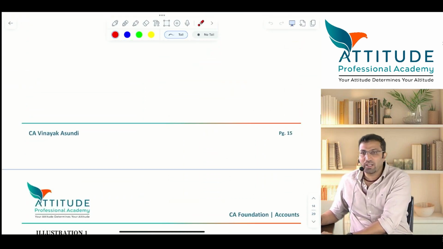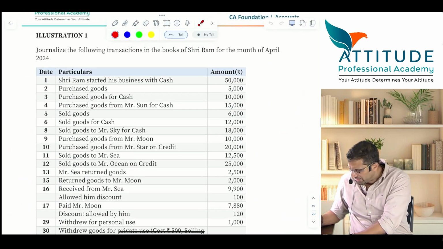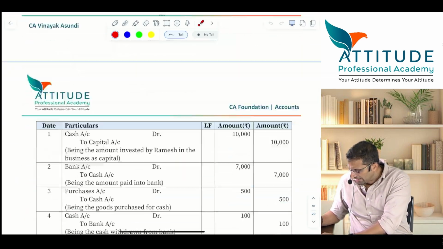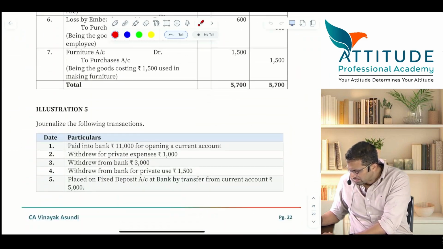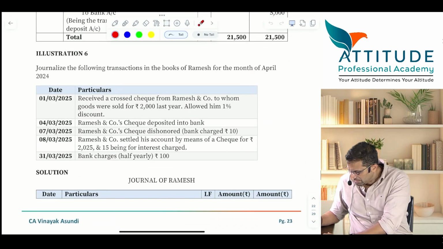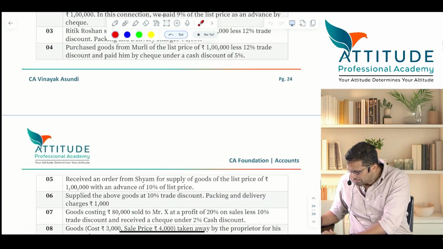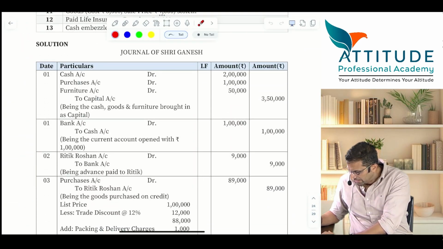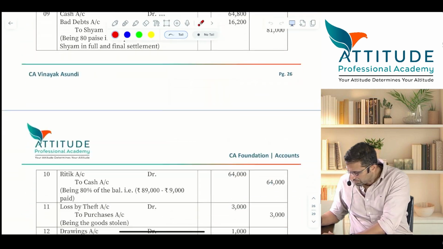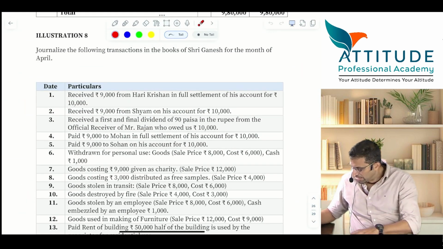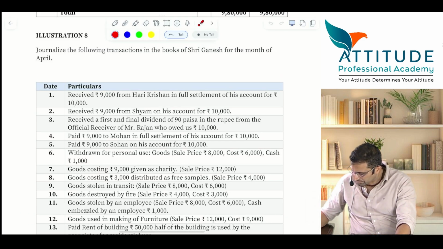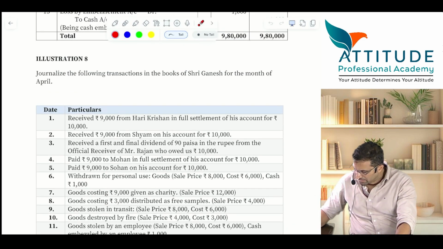There are a few more journal entries which are left. Illustration 7 is done, right? Okay, illustration 8. Have a look at it.